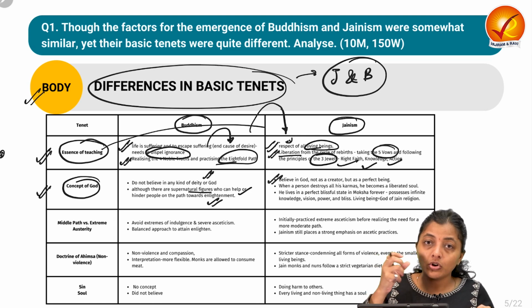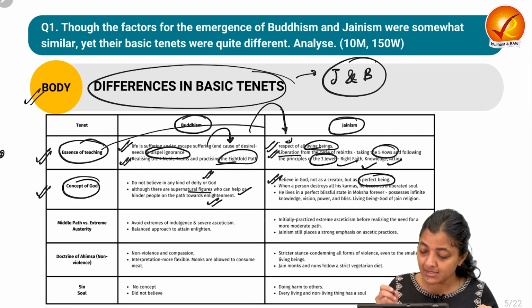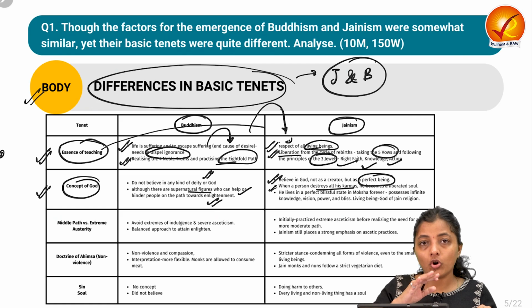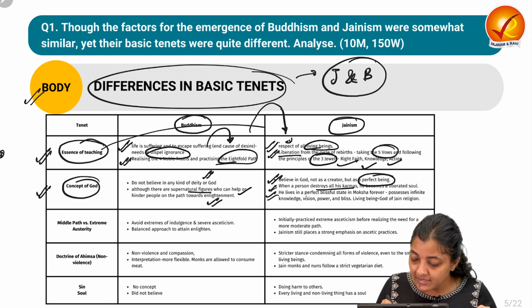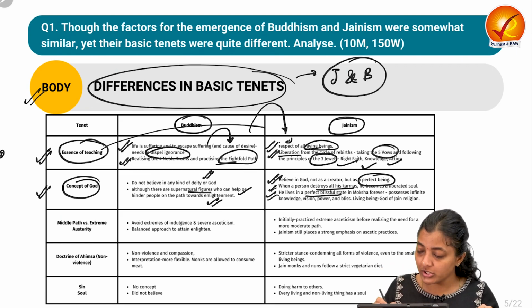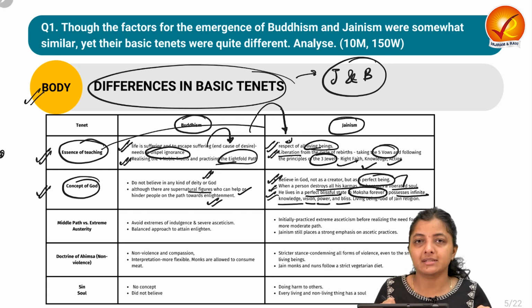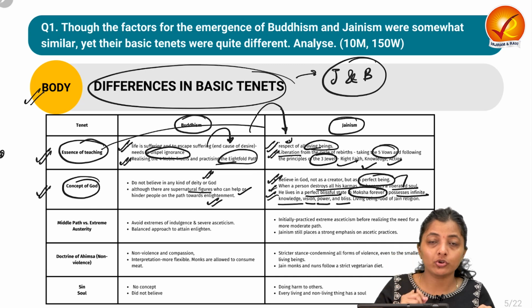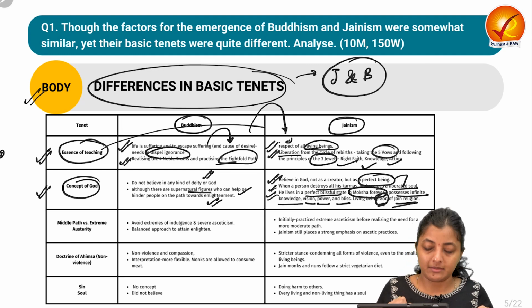Jainism believes in God, not as a creator who creates this earth, but as a perfect being. What does this perfect being mean? When a person destroys all his karmas, he is now a liberated soul. He lives in the perfect blissful state, in moksha, forever. That perfect being possesses infinite knowledge, infinite vision, infinite power and infinite bliss. That liberated soul is known as God in the Jain religion.